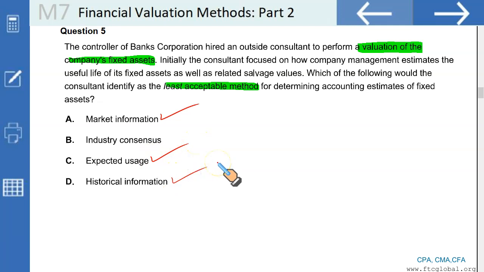Historical information, yes. Industry consensus, there was no such thing. No. Fixed assets could be very different from one company to another. They are unique assets. So every company has its unique way of using it, different amounts spent on repairs and maintenance. So we can't take a single value for every company or single valuation for a class of companies in the same industry. This is the most inappropriate. A, C, D makes sense, but not B, and that is our right answer, because the question said, which of the following would be least acceptable method, and that is B.